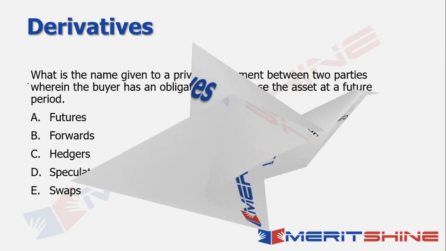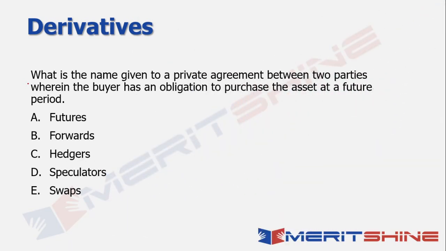What does it say? Now it's asking what is the name given to a private agreement between two parties wherein the buyer has an obligation to purchase the asset at a future period. Now, when I say the buyer has an obligation to purchase the asset, what does obligation mean? You have to do it. You cannot shy away from doing it.